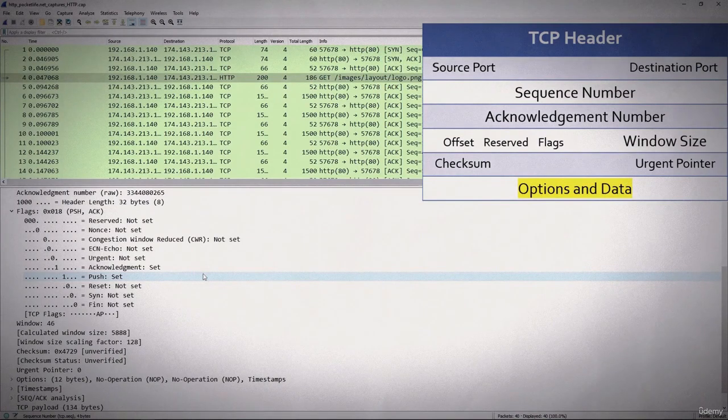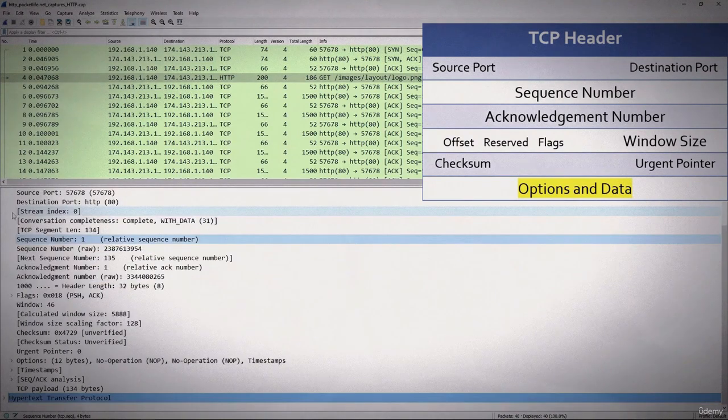Now some common ones that you will see, of course, is the SYN flag, and that's going to synchronize the sequence number. We see acknowledgement, and that's of course acknowledging the data push. And the FIN flag is when the conversation is over, we exchange FIN packets. And reset is when it's set. It means I don't want to talk to you and the conversation has reset or closed. So a lot goes on with flags, and it would be good to get familiar with those as you advance, because it tells a lot about the story and it is used for a number of different reasons.